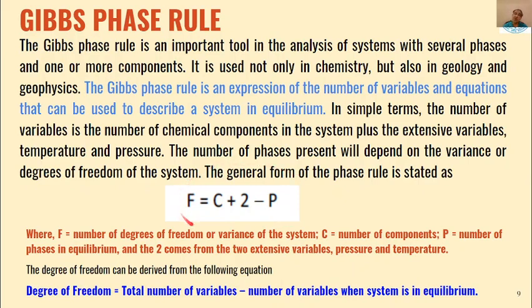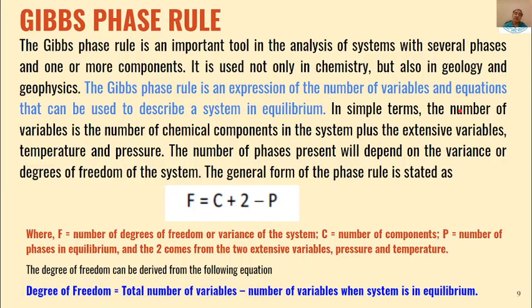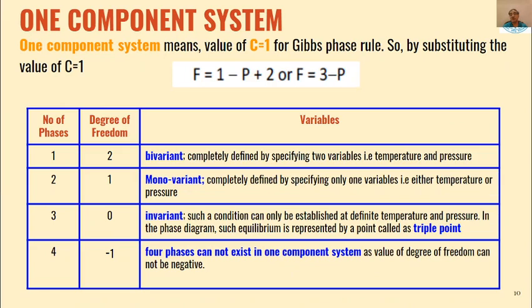So based on Gibbs phase rule, we can analyze different types of systems like one component system, two component system, or more component systems. And the degree of freedom of any system can be calculated from the total number of variables minus the number of variables when the system is in equilibrium. So the total number of variables is when the system is not in equilibrium. This is how we can calculate the degree of freedom of that system.